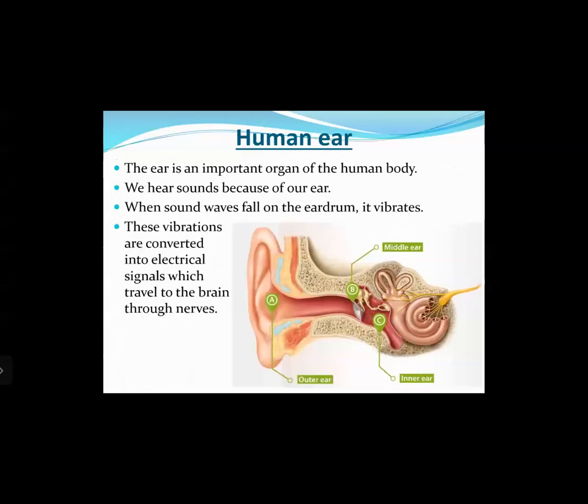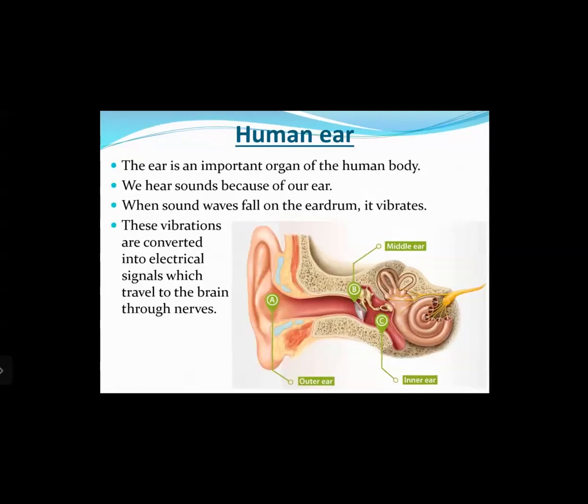Then the next concept we are going to study today is about the human ear. Now the ear is an important organ of the human body. We hear sounds because of our ear. When sound waves fall on the eardrum, it vibrates. These vibrations are converted into electrical signals which travel to the brain through the nerves.